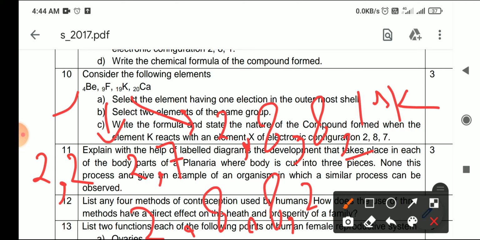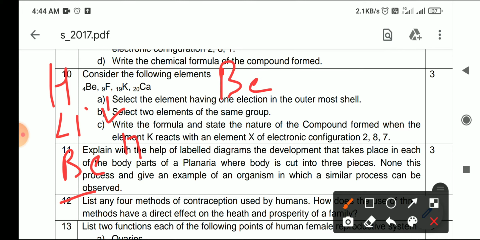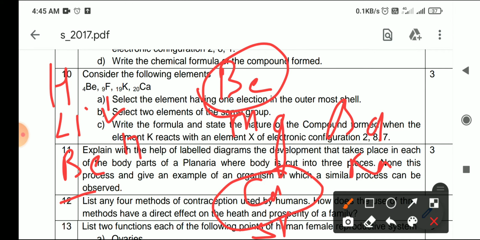Now select two elements of the same group. For the same group you should know the names of the elements. Beryllium is in the second group. Fluorine is in the 17th group. Then look at potassium and calcium. If you write the elements of the second group, it will be Be, Mg, Ca, Sr, Ba. These are the members present in the second group. So here beryllium Be and Ca, both are in the same group.